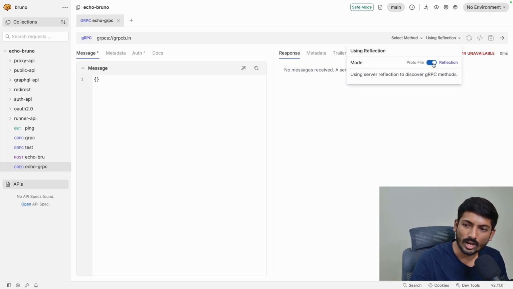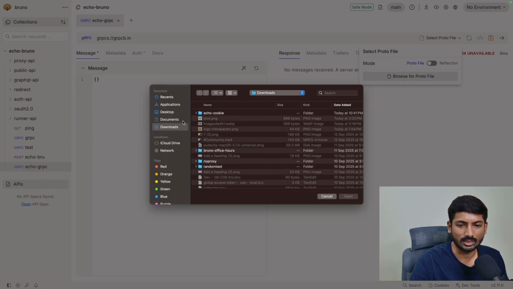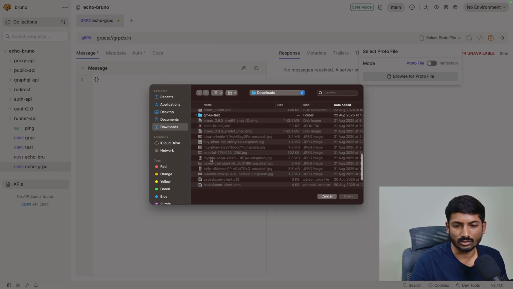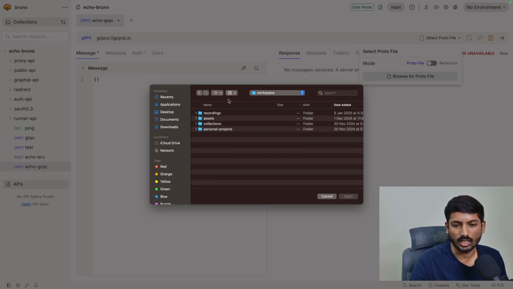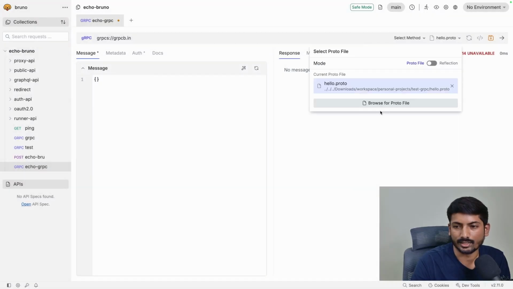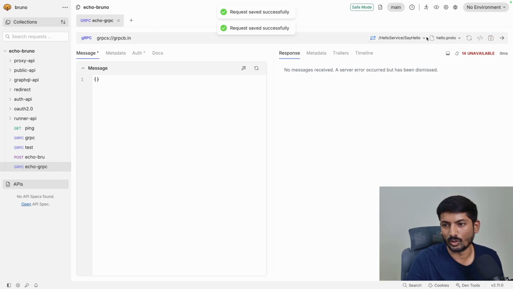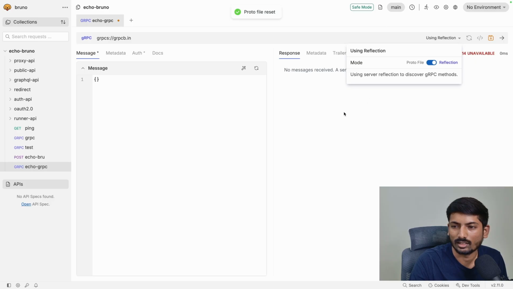From here you can add proto files. I don't have any proto files here right now, but you can add multiple proto files from here. You can just browse proto files here. I will quickly show you how a proto file looks. I go to projects, and I will say test gRPC, and I have this hello proto file. This is just a hello option, and I will add this. Once I go here, it will say hello, which is coming from my proto file, but this is not an API I configured for hello, so we are not going to select this proto file. I just want to delete it.